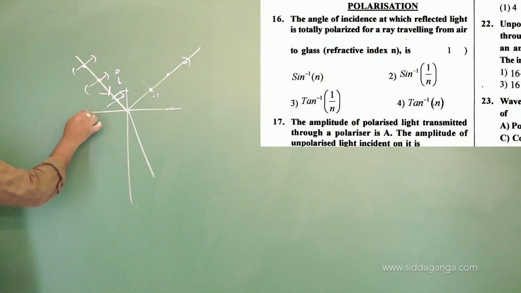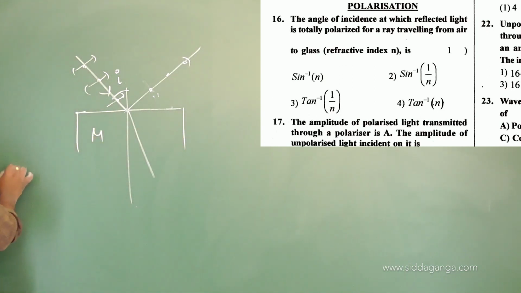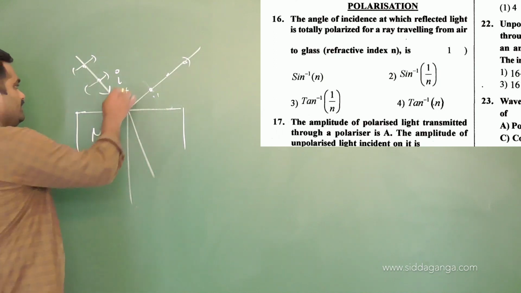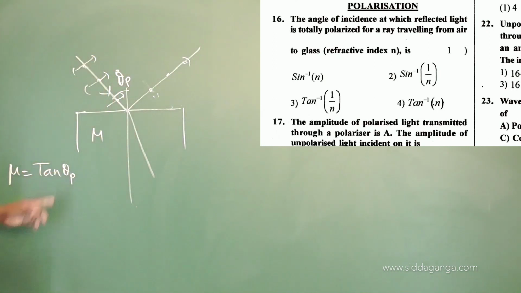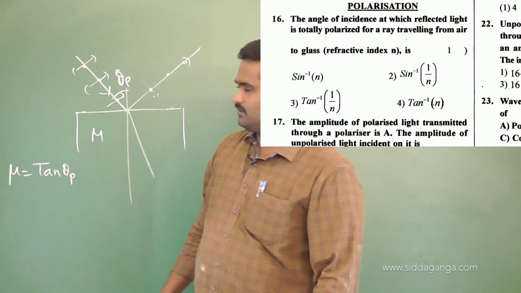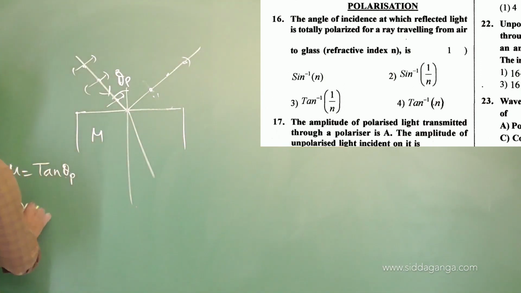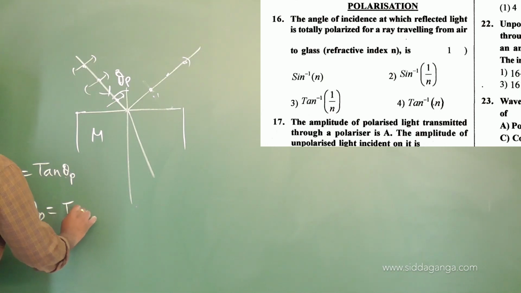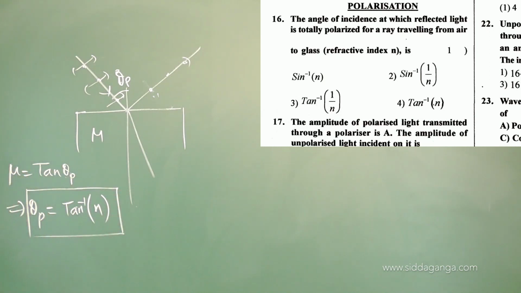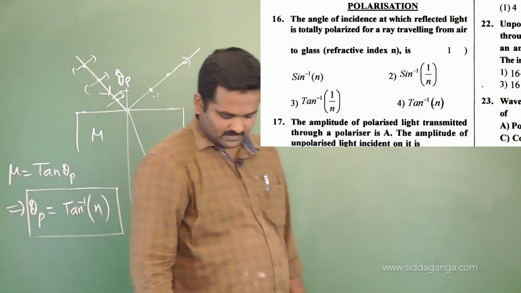And the refractive index of this refracting surface, mu, equals tan theta p, we have written. What is this? Angle of polarization. This is the angle of incidence for which reflected light is completely polarized. So they are asking to find the angle of incidence at which reflected light is totally polarized, which means theta p only. Theta p equals tan inverse of mu. Mu means n, they have given here. So theta p equals tan inverse of n. Simple problem.